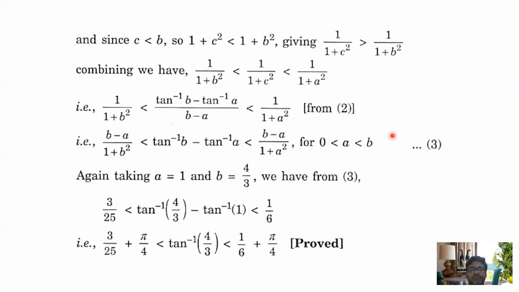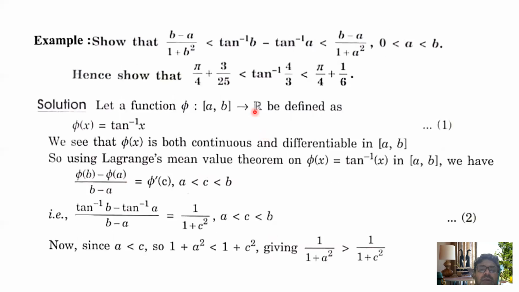Now try to understand the second part. The first part is proved. What is the second part? Just like the previous question, here pi by 4 is common on both sides. If I include pi by 4 in the middle, what is the value of tan inverse x? If I put x equals 1, we will get pi by 4, because tan pi by 4 is equal to 1.